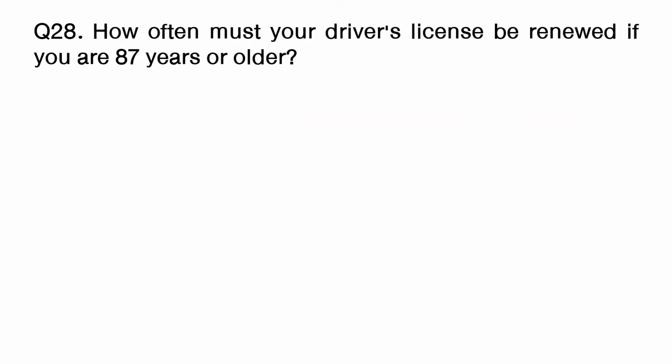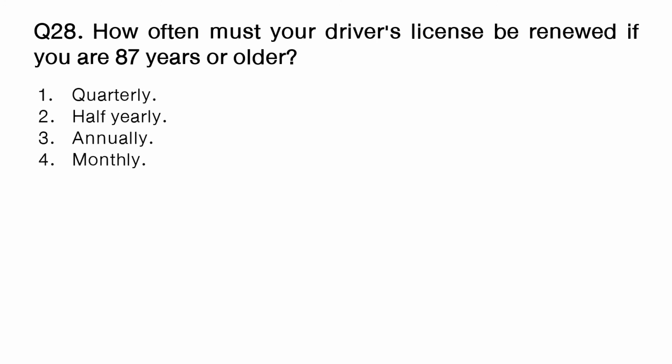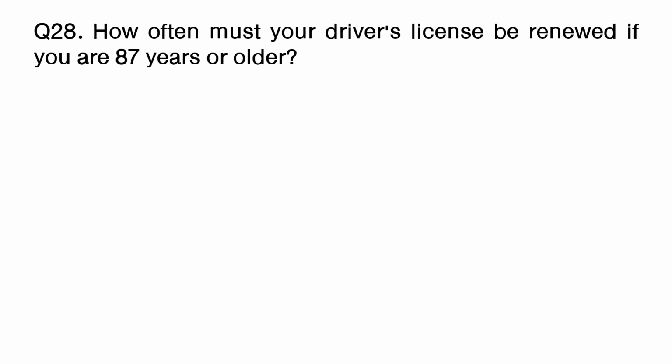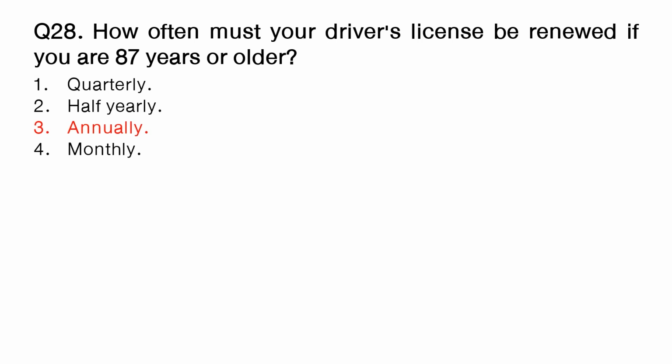Question: how often must your driver's license be renewed if you are 87 years or older? Option number 1, quarterly. Option number 2, half yearly. Option number 3, annually. Option number 4, monthly. The answer is option number 3, annually.